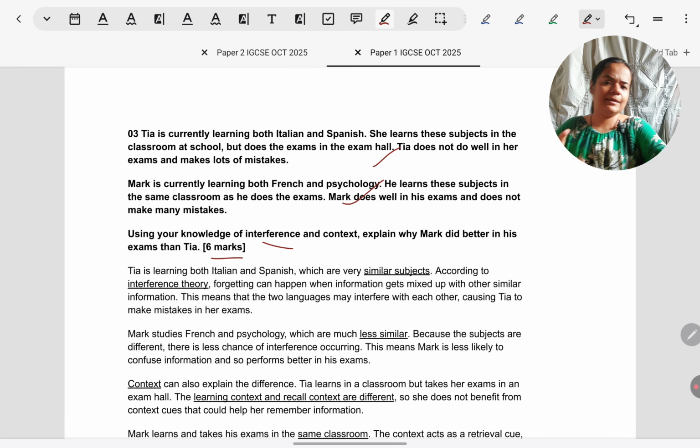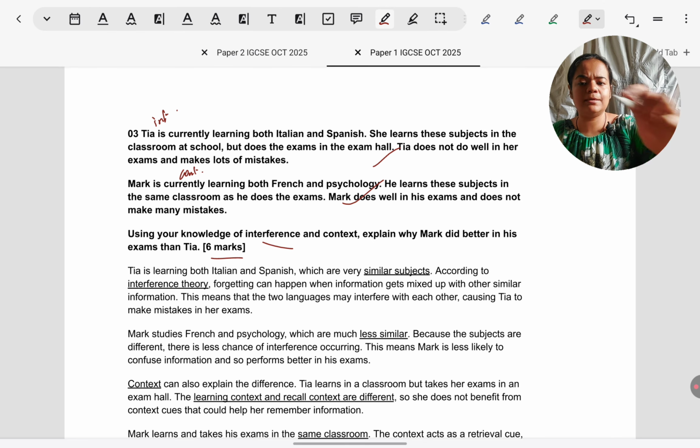So very clearly, again, when we read it, there's no doubt, no difficulty in identifying. To Tia, interference will apply. To Mark, context dependent forgetting will apply. Mistake comes in writing the answer, not writing in detail. So I've explained to you how to write in detail.